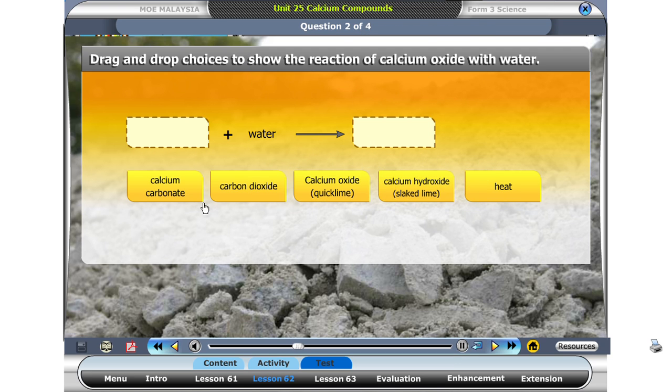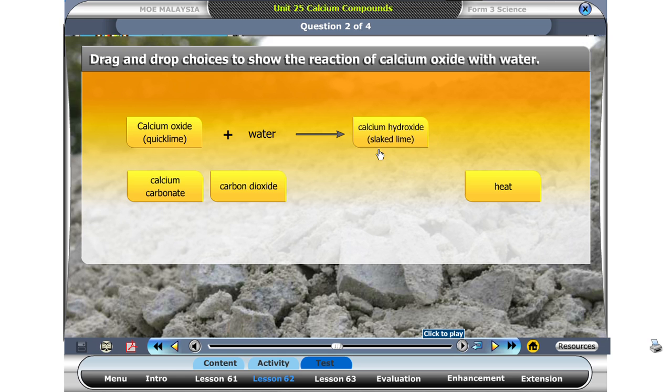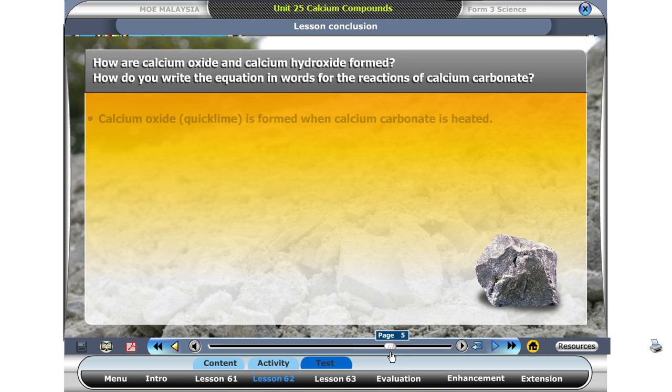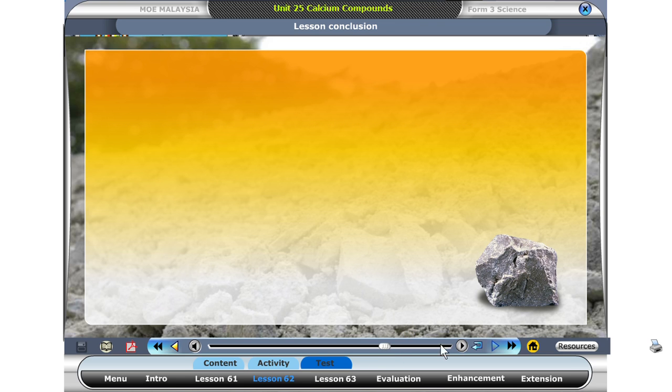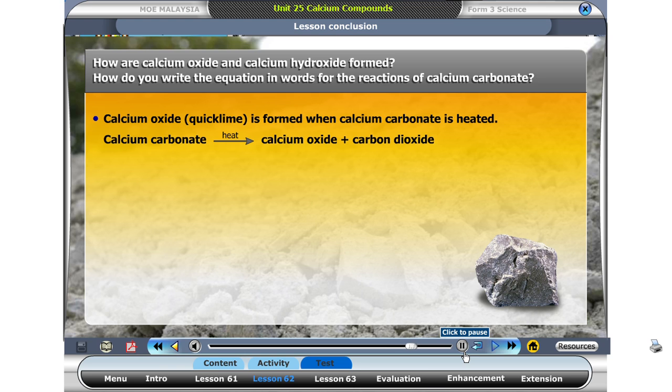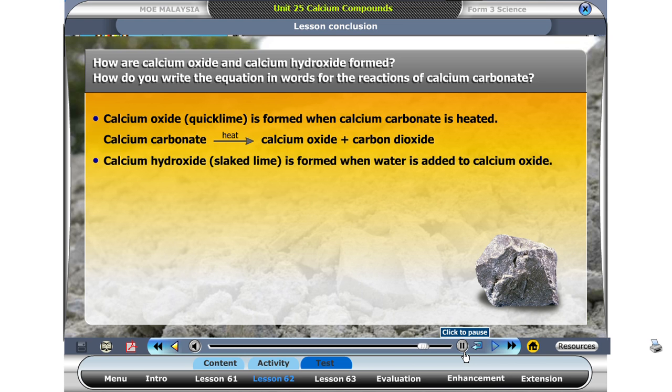Form the equation in words to show the reaction of calcium oxide with water. Drag and drop the choices. What will happen when water is added? Calcium oxide or quicklime is formed when calcium carbonate is heated. Calcium hydroxide or slaked lime is formed when water is added to calcium oxide.